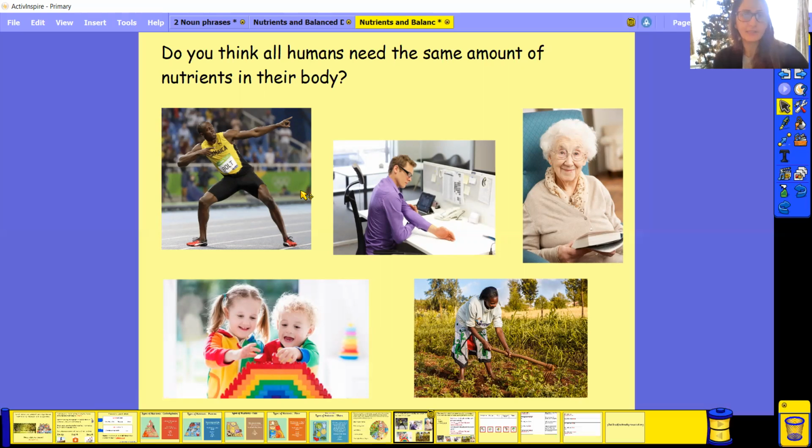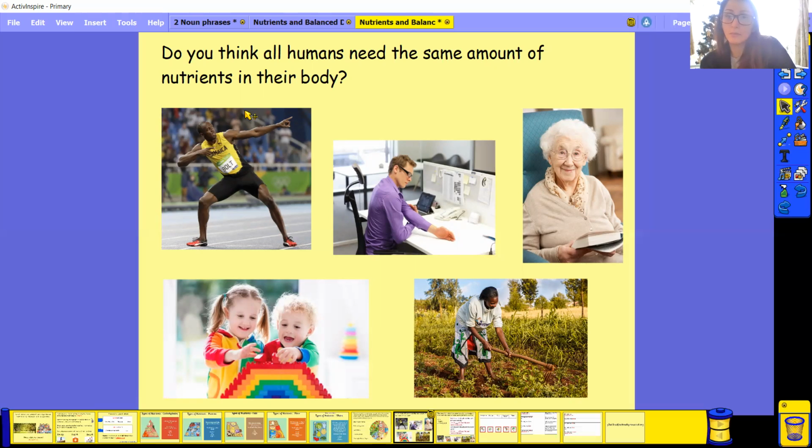Okay, welcome back. So here we have Usain Bolt, an Olympic runner, one of the fastest men in the world. Do you think he might need more or less than the children? Do you think he might need less nutrients or more nutrients? Things like maybe protein in his diet, maybe things like carbohydrates.